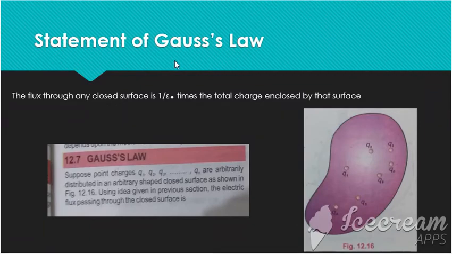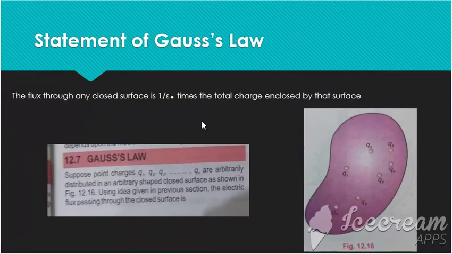Statement of Gauss's law. What Gauss's law is about, what it is interpreting, and what we learn from it. Its statement is: the flux through any closed surface is 1 over epsilon naught times the total charge enclosed by that surface. When we take 1 over epsilon naught times the total charge enclosed by any closed surface, it will be the flux through that surface. This is all about Gauss's law.